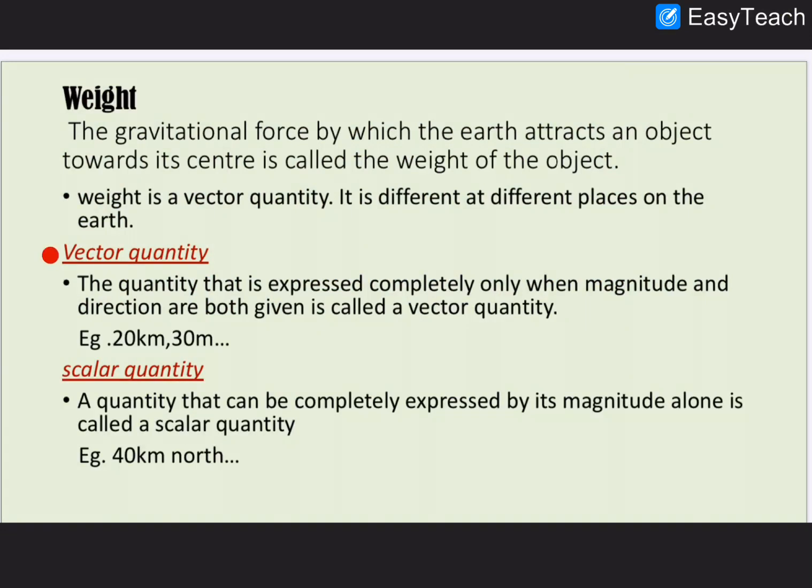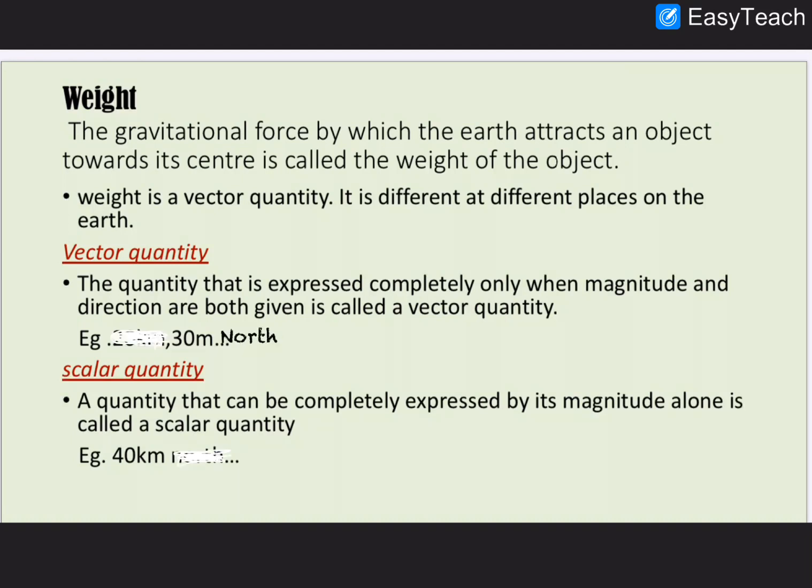Now let's see what a vector quantity and a scalar quantity are. There are two types of quantity, vector quantity and scalar quantity. A quantity that is expressed completely only when magnitude and direction are both given is called a vector quantity.